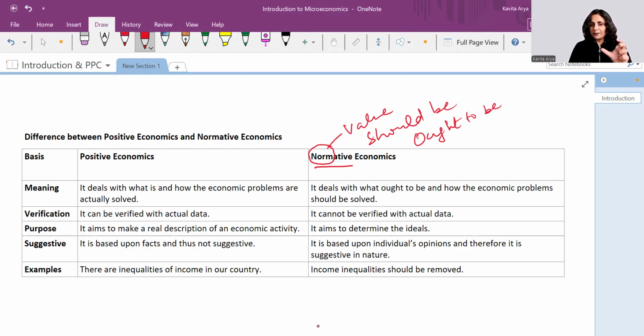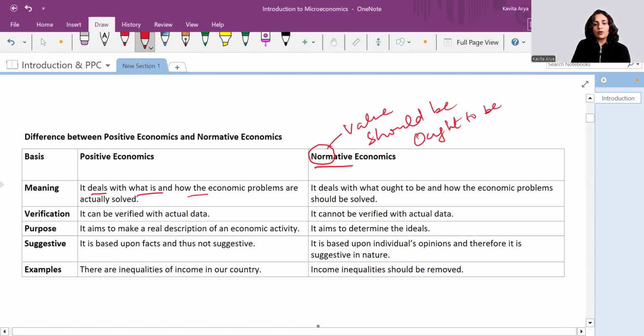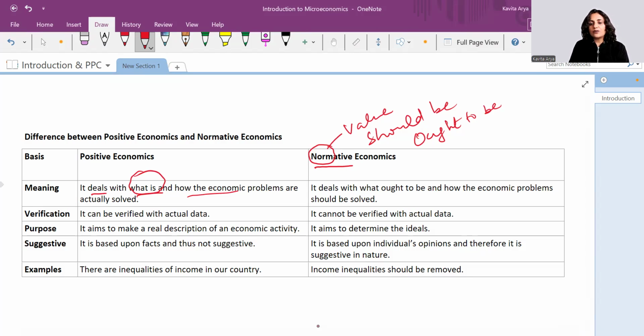Economics, the part which says it should be like this, that is related to normative economics, but which simply tells you what is the right situation, which gives you the mirror image, what actually is the true reflection of the society, that is positive economics. With this basic understanding, you would be able to have all these 4, 5 differences very clear. So when we say positive economics, it deals with what is and how the economic problems are actually solved. What is, the key term here. And normative deals with what ought to be. It is talking about the ideal situation.